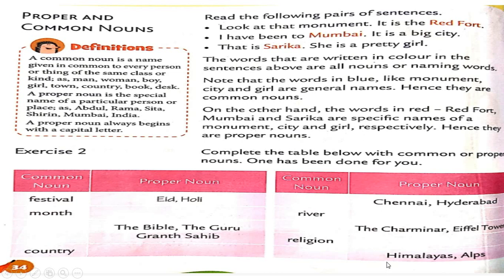Now next one, Himalayas, Alps. So what is this? They are names of mountains. So here the common noun for this one is mountains, right?